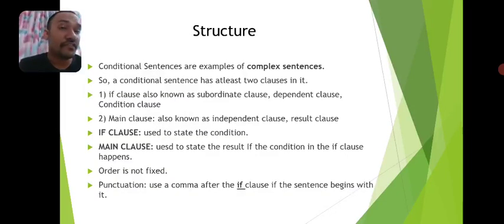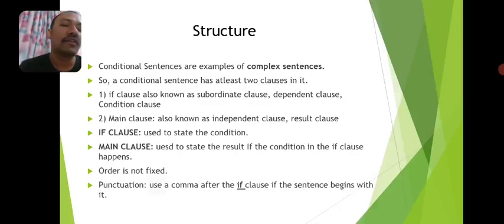Let's first try to understand the structure of a conditional sentence. Conditional sentences are examples of complex sentences in English. We have four different kinds of sentence structures in English. The first one is simple, the second is compound, the third is complex, and the fourth is compound-complex. Among these four, conditional sentences come under the category of complex sentences.